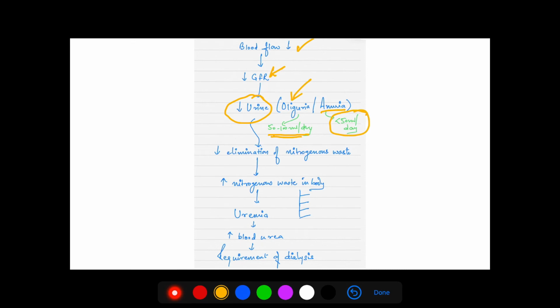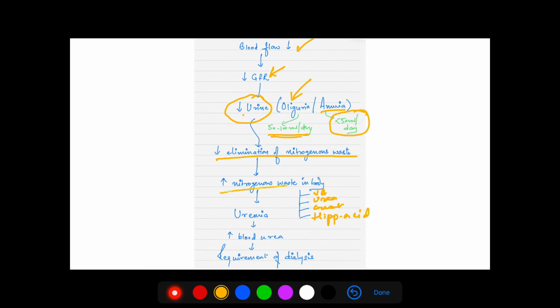All right, so because of the decrease in urine, there will be decreased elimination of nitrogenous waste. What are the nitrogenous wastes? It can be uric acid, urea, creatinine, hippuric acid. So these are the main four nitrogenous wastes.